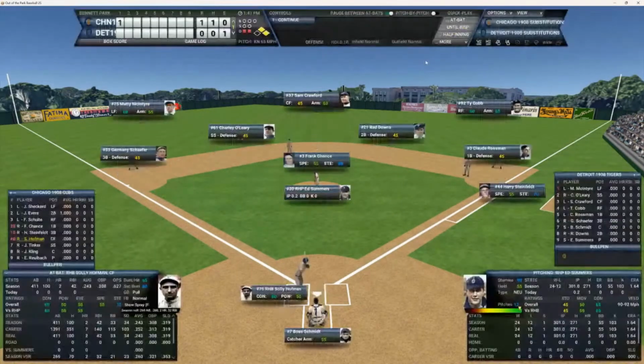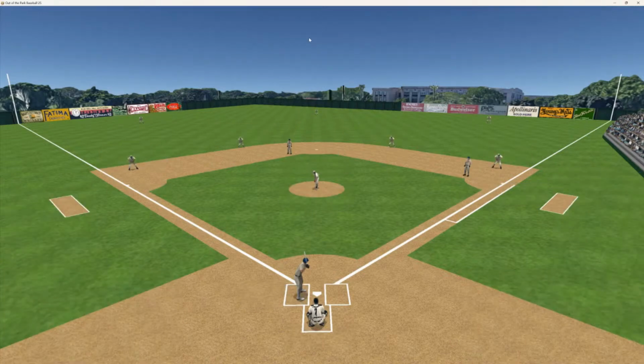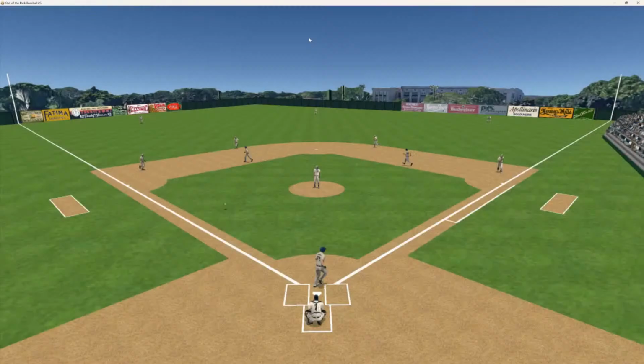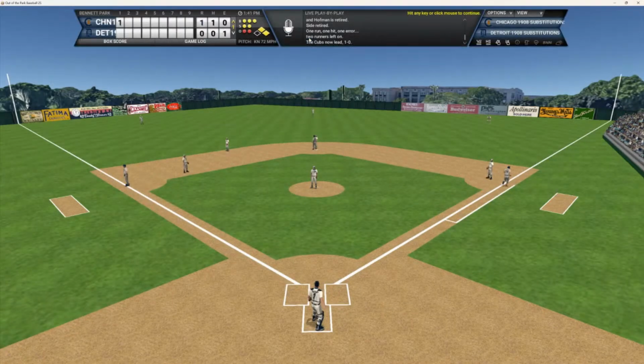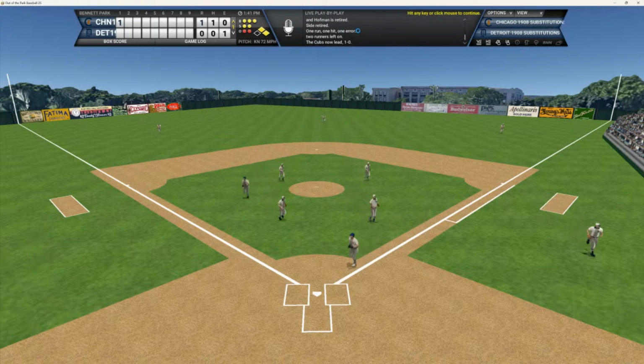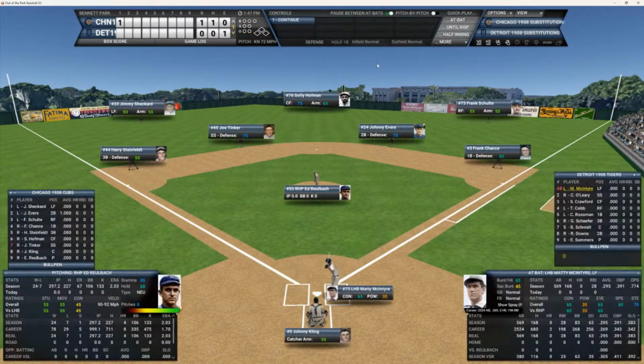So now we got first and second, still 2 out for Hofman. And he batted .243, 2 homers, 42 RBIs. Chance down at second, Harry down at first, both with excellent speed. Here's the 3-2 count. That ball is hit down to third, and he throws over to first. That'll end the inning, but the Cubbies score an unearned run. It's Cubs 1.